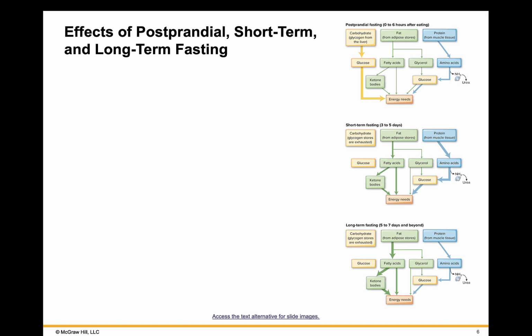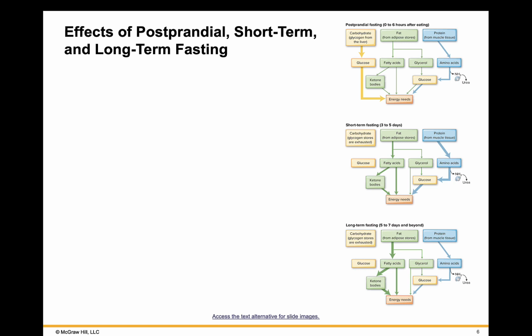Now, if we look at short-term fasting, which is 3 to 5 days, we look at how we meet body needs. Notice carbohydrate and glycogen stores are exhausted, and there's limited capability for glucose to be produced from carbohydrate. Fat from the adipose stores, once again, will be broken down to fatty acids and glycerol. Some glycerol will form glucose to meet energy needs. Fatty acids will be converted to ketone bodies, meeting energy needs. Protein, once again coming from muscle tissue, and the amino acids will be deaminated to make glucose. Here's that gluconeogenesis, and once again, glucose to meet energy needs of the body.